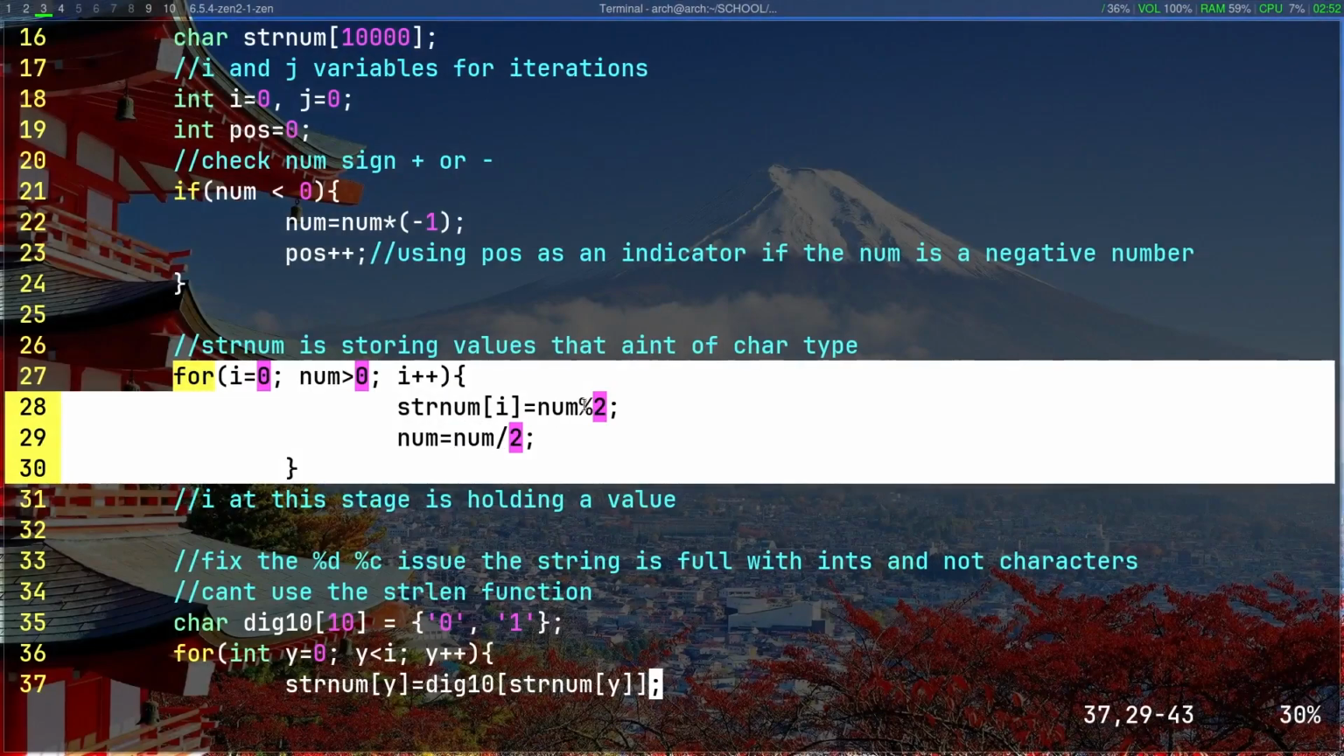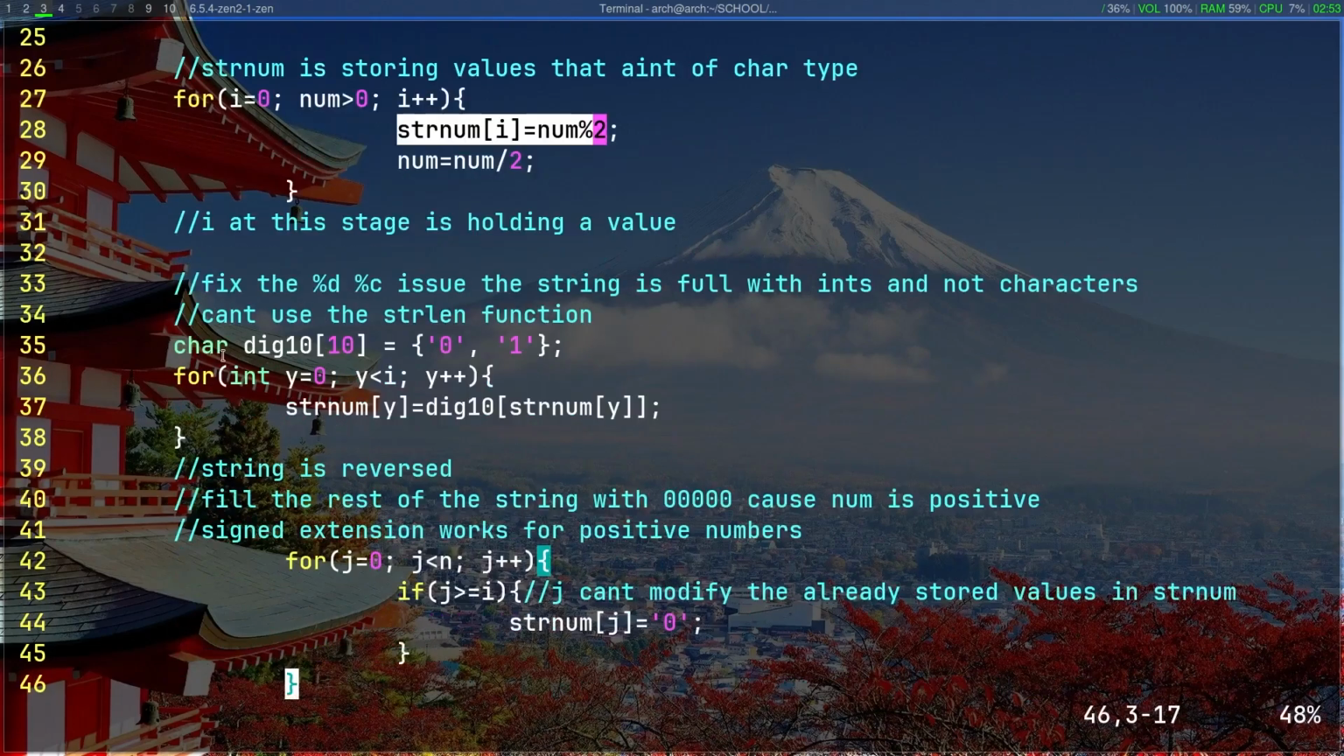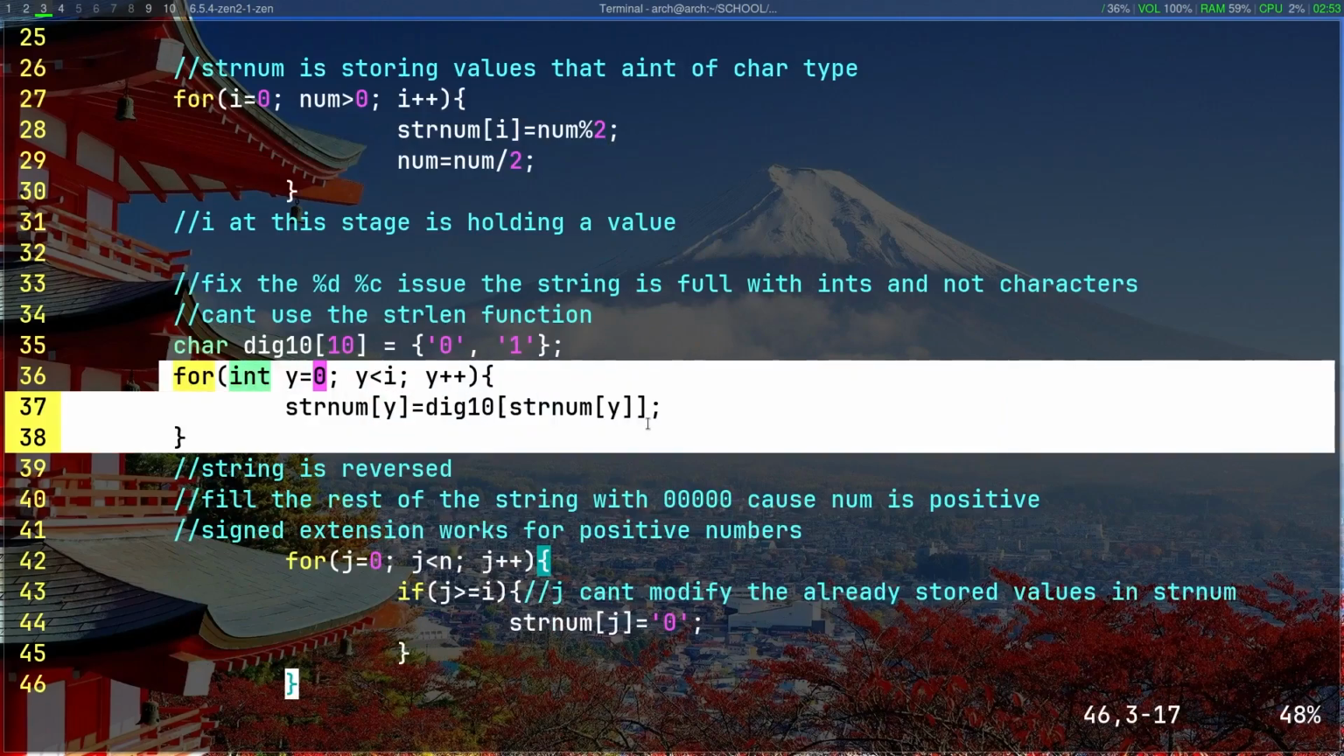It's quite simple, like this one gave us the remainder and this one gave us the quotient, and the for loop stops if the quotient is 0. Of course, after the for loop is done, i at this stage is holding a value. Now I really faced an issue with this for loop, like when it's running, the string strnum stores, I believe, integers and not characters. Now to fix that issue, we use this array as a helper that stores 0 and 1, and this for loop to transform the values into characters, like C char type values.